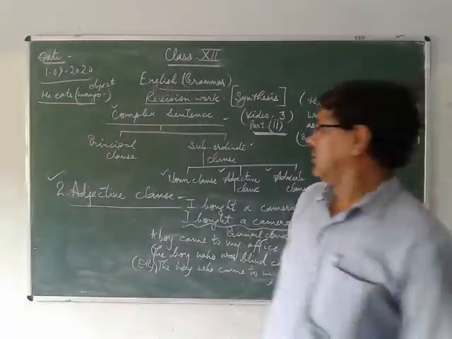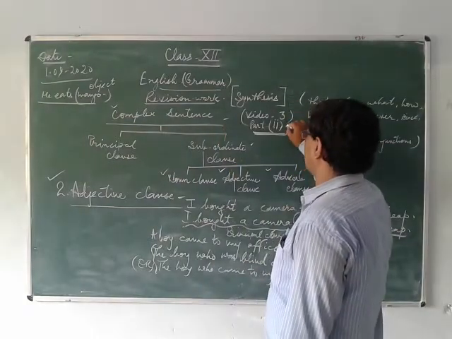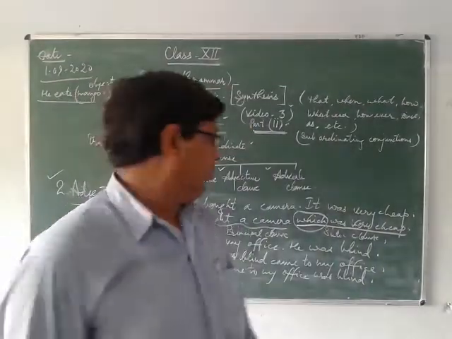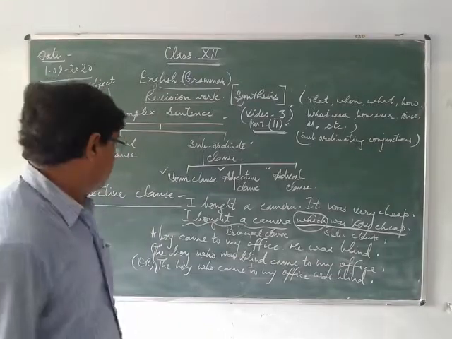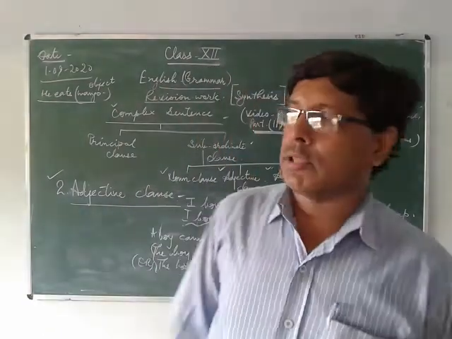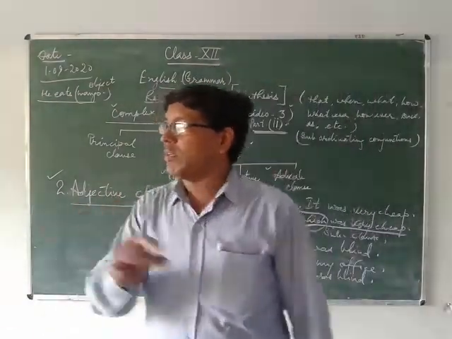See here. This is my second video of the second part of the third video. Here in the second part, I will teach you the complex adjective class. In our adjective class, I taught you how we combine two or more sentences into a simple sentence.